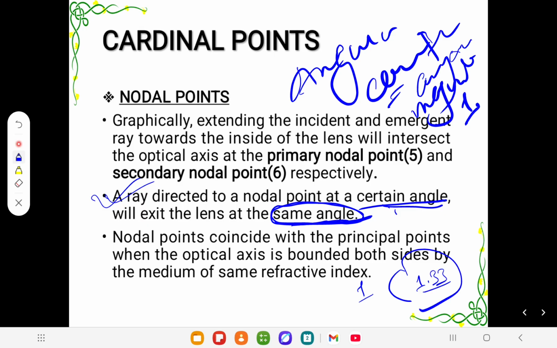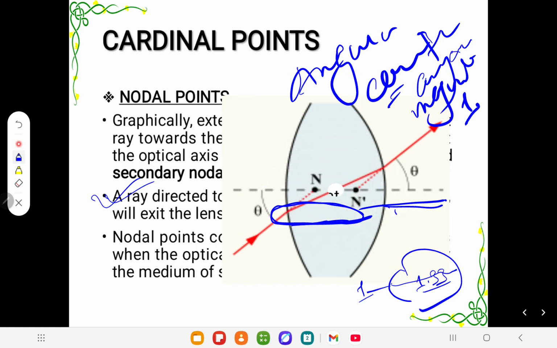It's a very simple thing to understand. In the case of our eye, the secondary focal point and primary focal point are not the same, not at all. So you have to understand why it happens in our optical system. I'll make another video on the optics of the human eye, but for this point, this is it. Now let's move on to the nodal point.